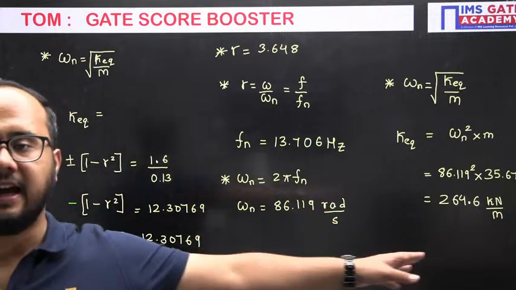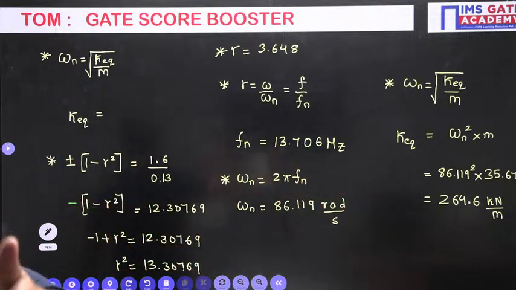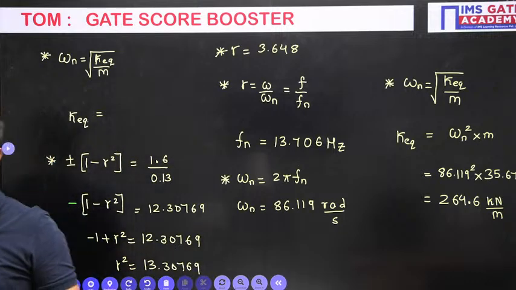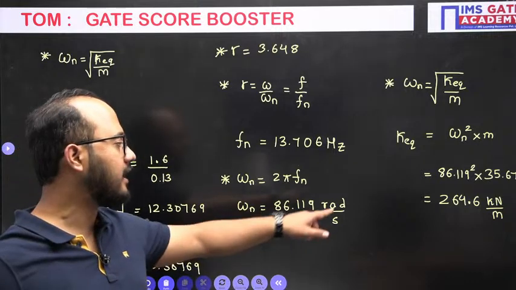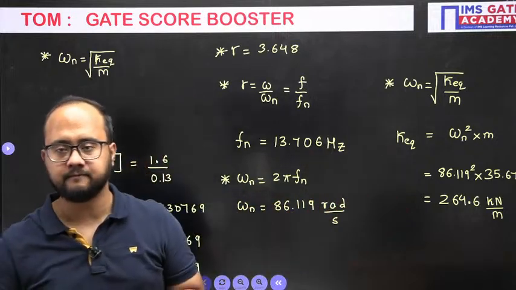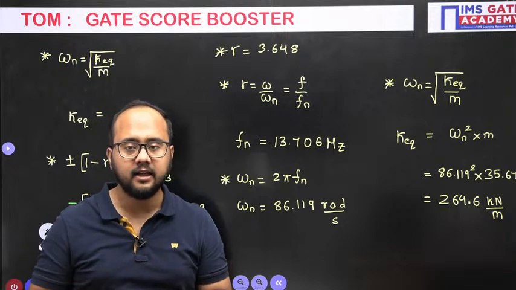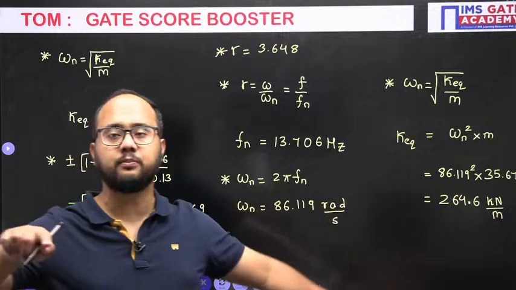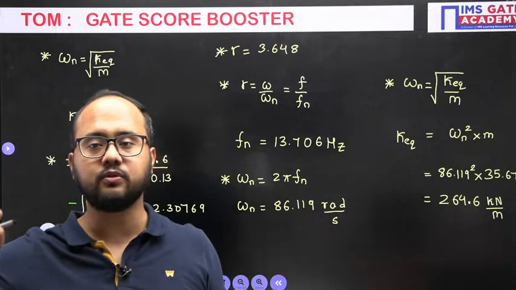If you see, you will have 265.7 kilonewton per meter. Your answer is 265.75, but the actual answer is 264. So it is near to the actual answer, so we can say it is within the range. But the exact answer is 264.6 kilonewton per meter, and your answer is 265.7.